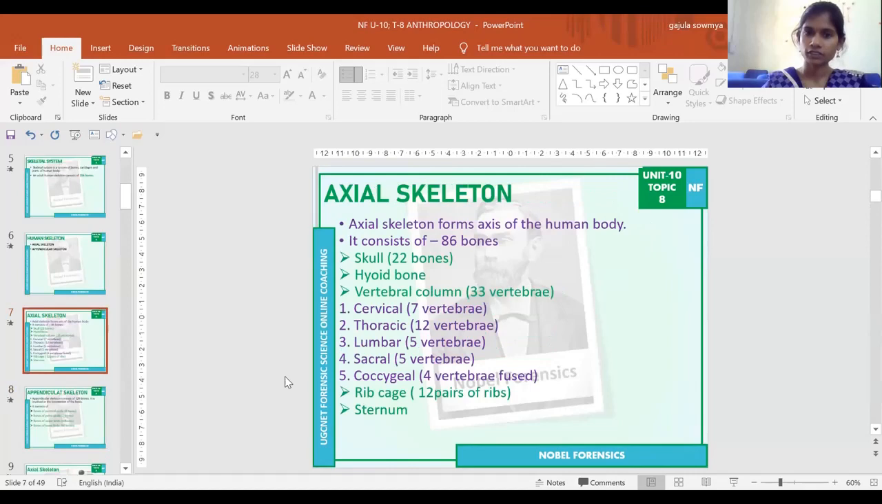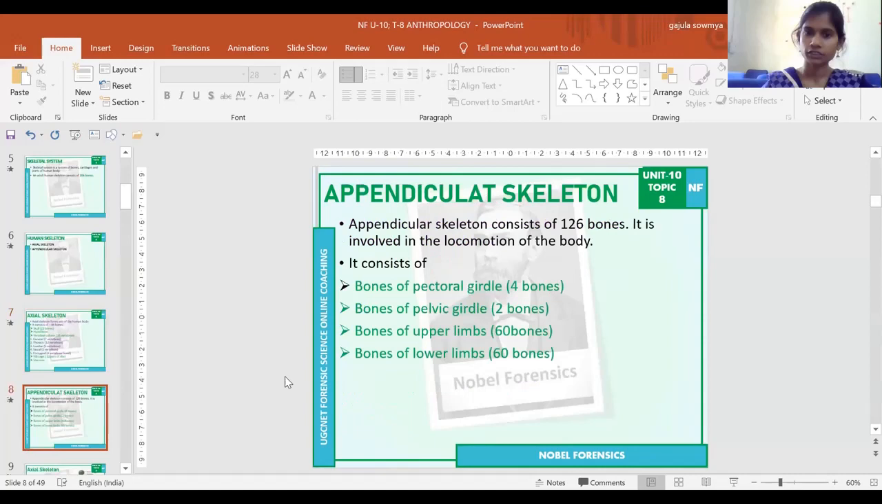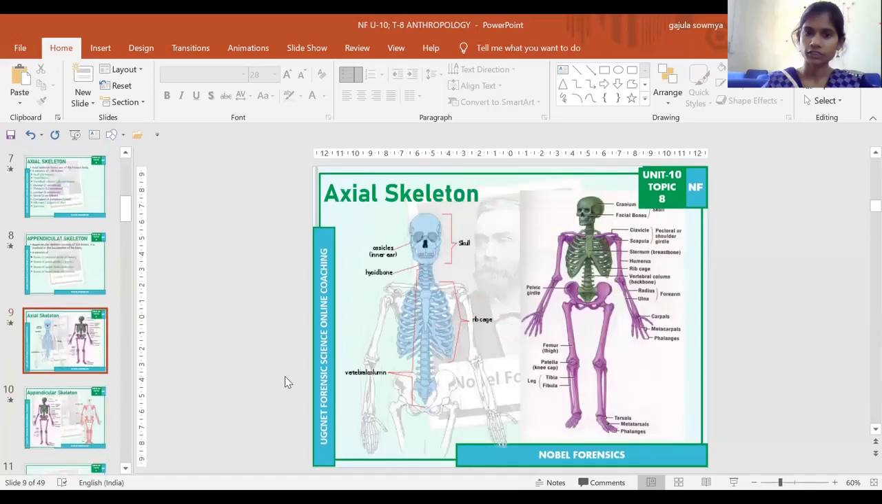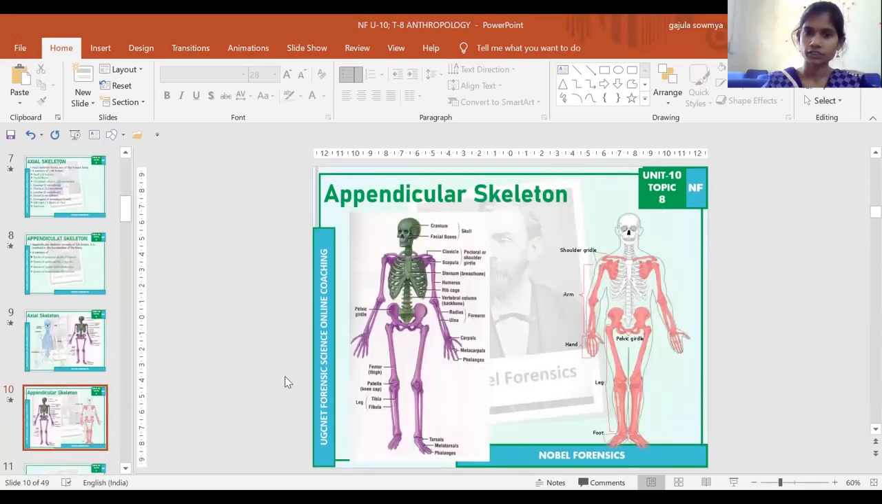It has the axial skeleton, where we discussed the skull, hyoid bone, vertebral column, rib cage, and sternum. Then coming to the appendicular skeleton, we discussed the pectoral girdle bones, which are the clavicle and scapula, then the pelvic girdle bones, then the upper limbs and lower limbs. So this is about the skeleton system, axial and appendicular skeleton.